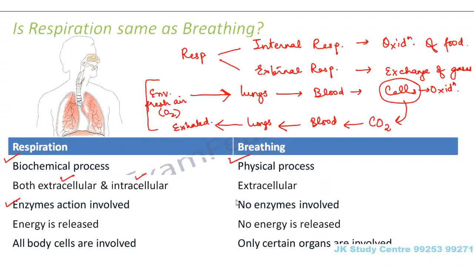In breathing, no enzymes are involved. In respiration, energy is released. In breathing, there is no energy released, because when we define respiration, we say it is the process by which energy is released from the assimilated food molecules, right? But breathing is just exchange of gases. So in respiration, the important thing is internal respiration, but for that internal respiration to take place, we need oxygen.